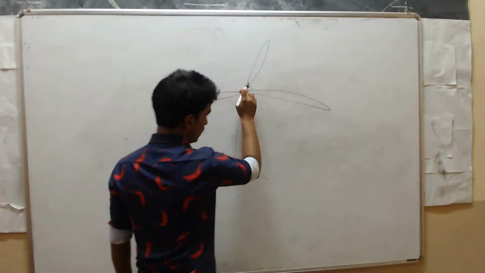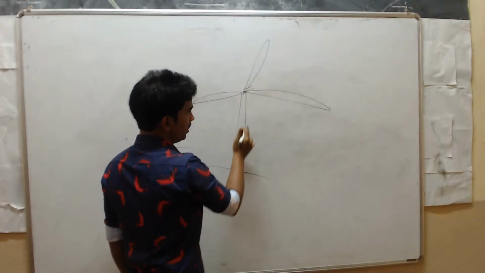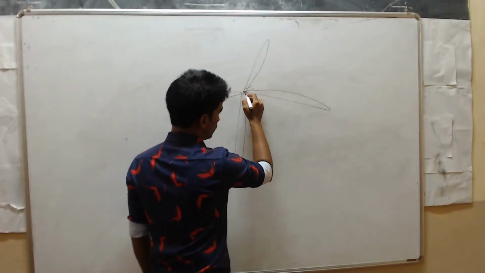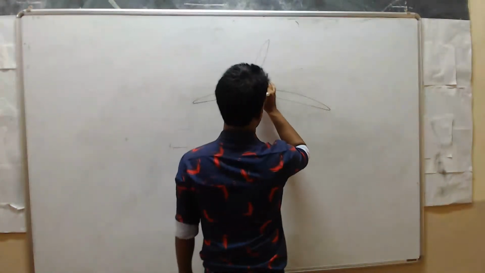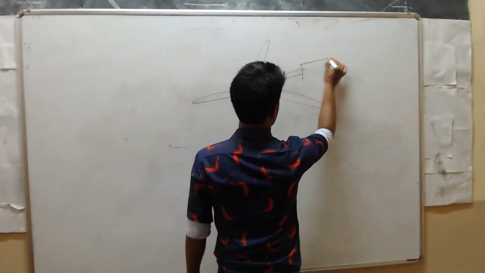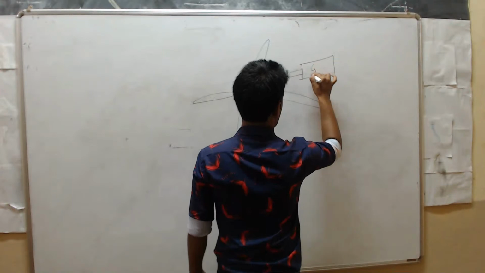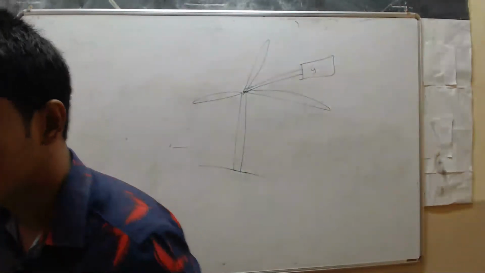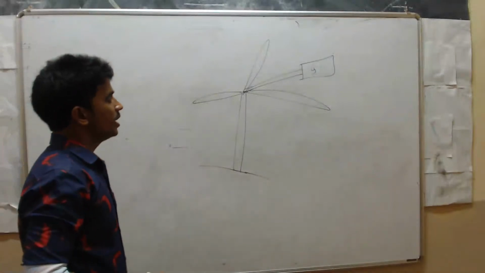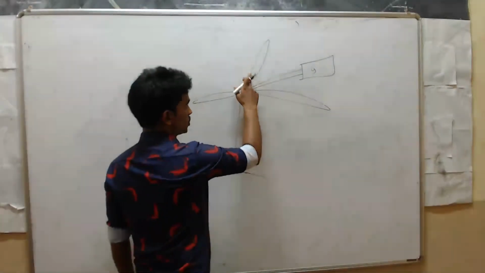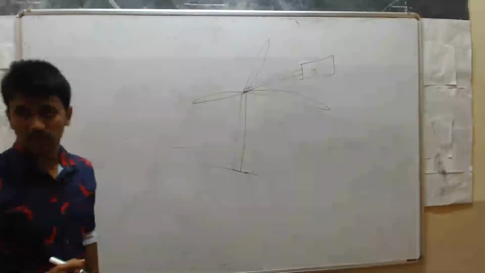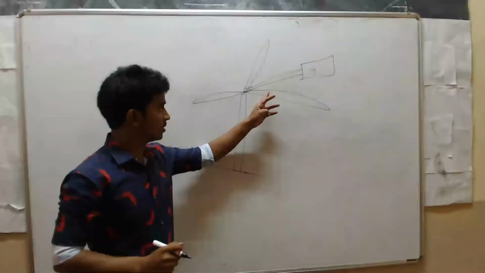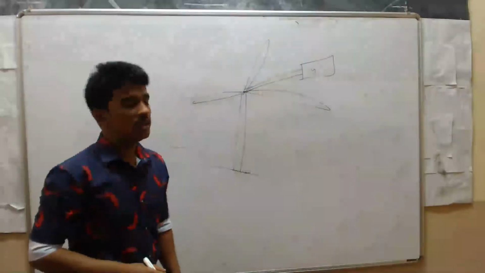Here, through this pipe, this blade is connected to one generator. Let me show here. Generator. Now, that air motion rotates this blade, which is connected to the generator.